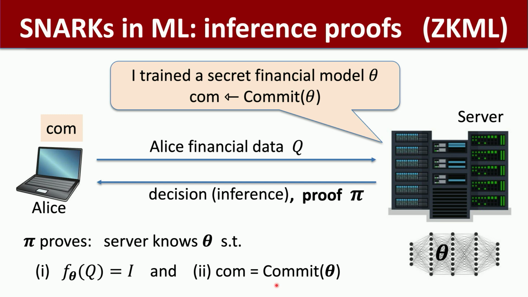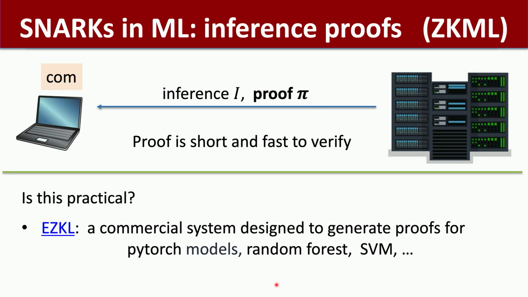Oh yeah, sorry. Before I go there, the question is basically, is this really practical? Can you do this in practice? I'll tell you that there's a commercial system called EZKL, that actually generates ZKML proofs for lots of different architectures, for PyTorch, Random Forest, SVM. It's a very interesting commercial system that's actually deployed and used all the time today.